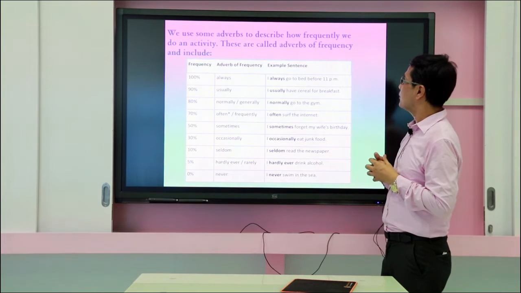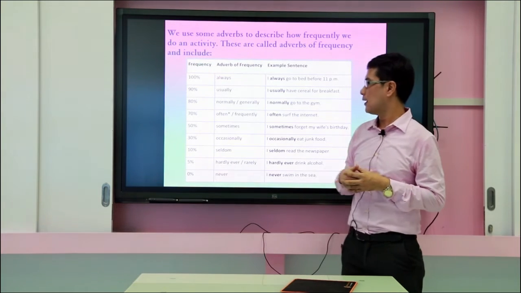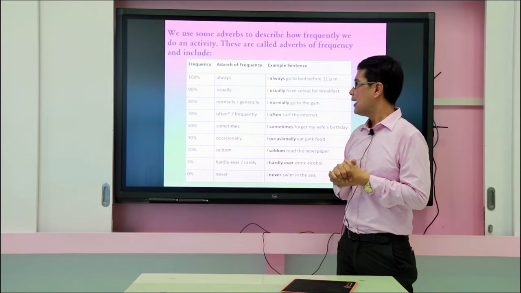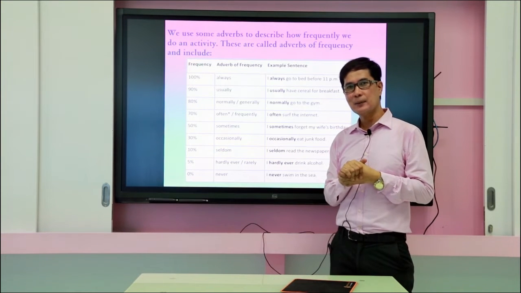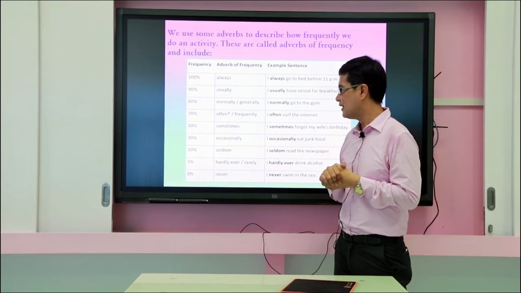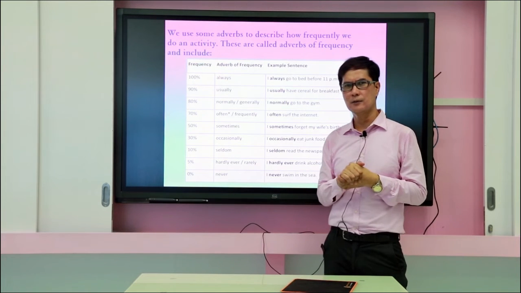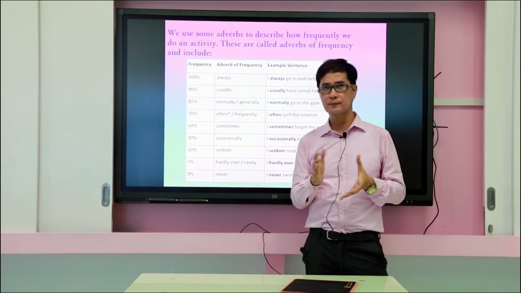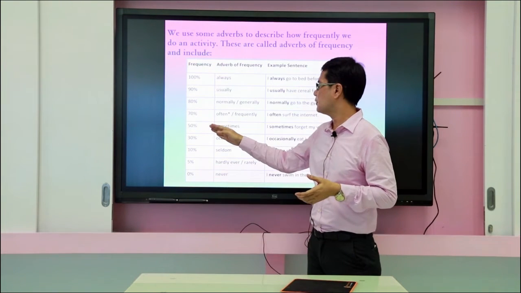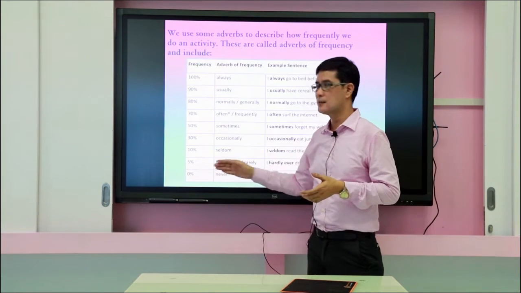These are called adverbs of frequency and include, again, the 100%, 90%, 80%, 70%, 50, 30, 10, 5, and 0. Okay? Are you following?